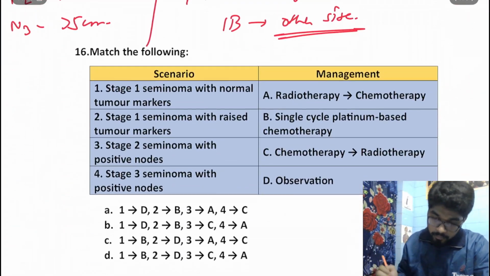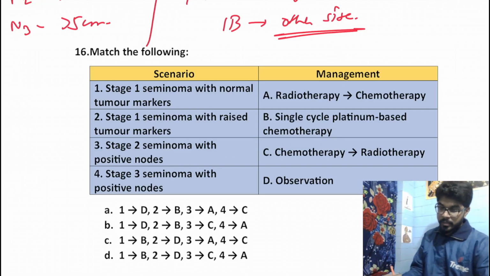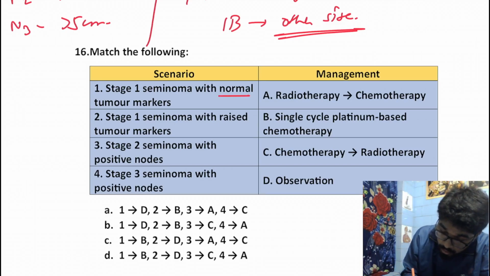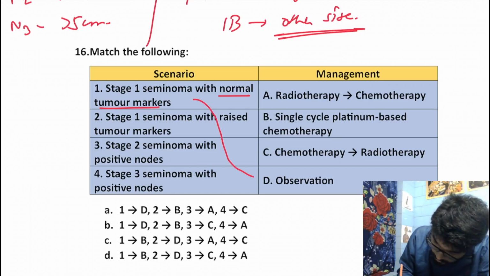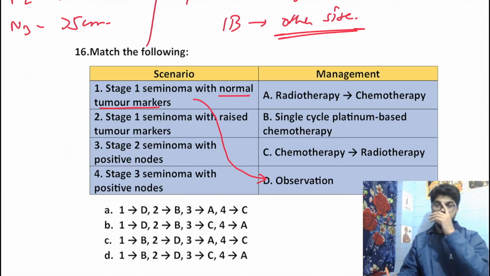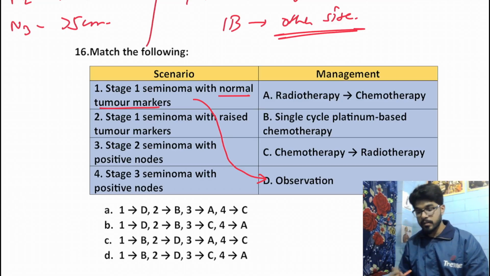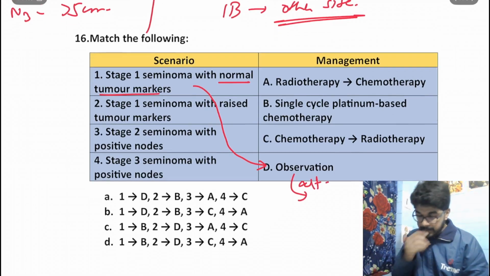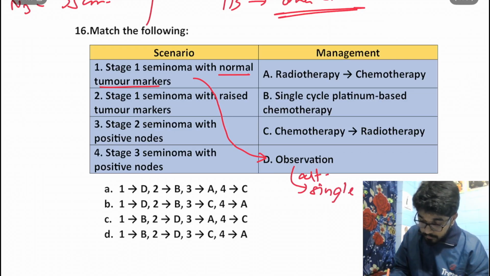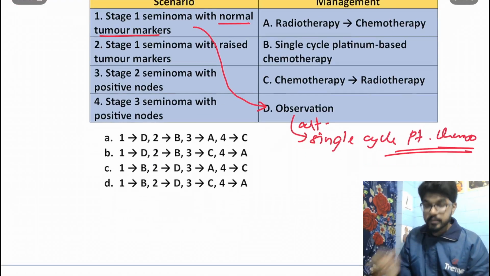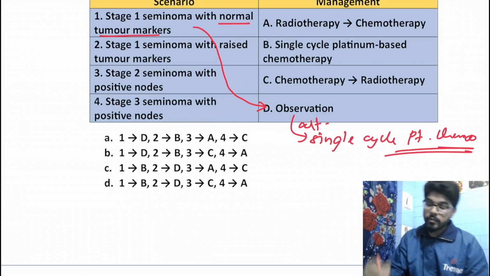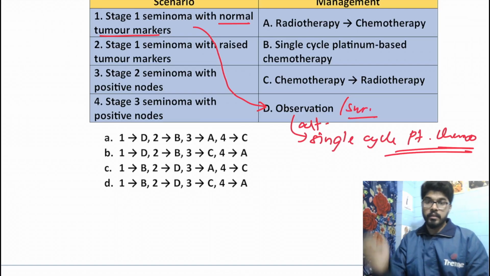The management. Match the following. The scenario and the management. Now, just these 4 things that we need to remember. Stage 1 seminoma with normal tumor markers, the best thing to do is observation or surveillance. But as an alternative treatment, we can go for a single cycle platinum based chemo. As an alternative, but the standard therapy would be observation or surveillance. Okay.